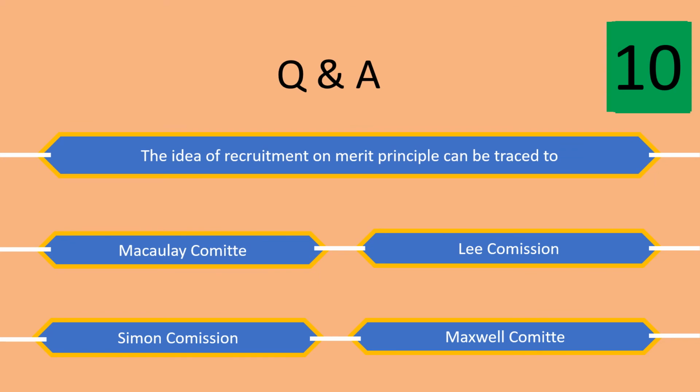The idea of recruitment on merit principle can be traced to what? Macaulay Committee, Lee Commission, Simon Commission, and the Maxwell Committee. The right answer is Macaulay Committee.